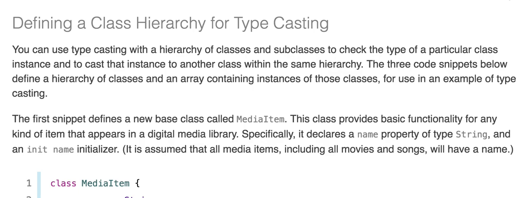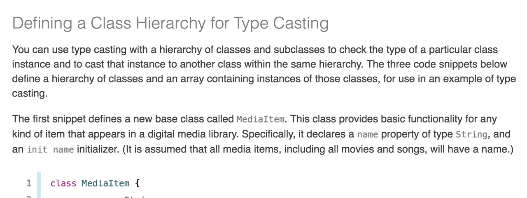Defining a class hierarchy for typecasting. You can use typecasting with a hierarchy of classes and subclasses to check the type of a particular class instance and to cast that instance to another class within the same hierarchy. The three code snippets below define a hierarchy of classes and an array containing instances of those classes for use in an example of typecasting.